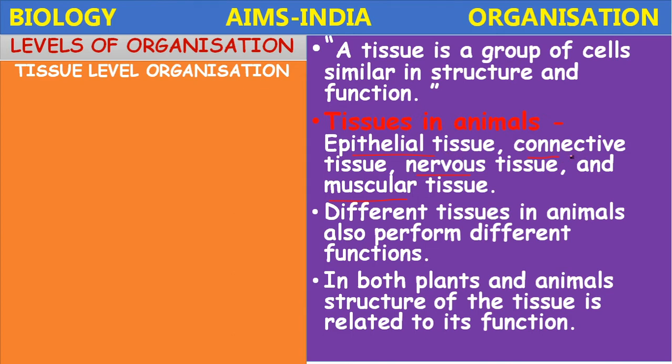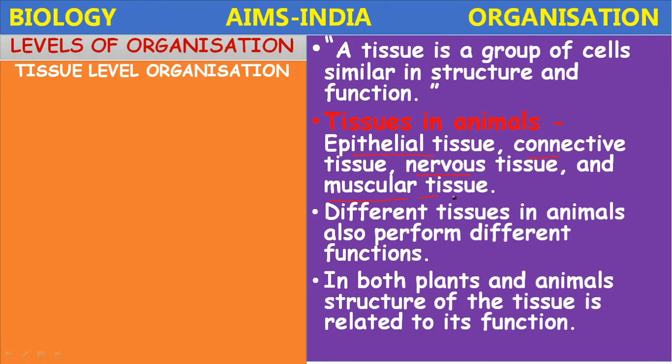The connective tissue performs protection and transport functions. The nervous tissue performs control and coordination. The muscular tissue contracts and relaxes, performing functions like movement. So different tissues in animals perform different functions.